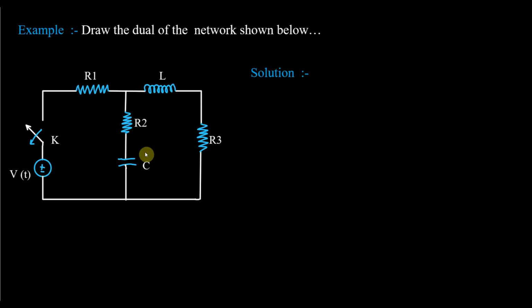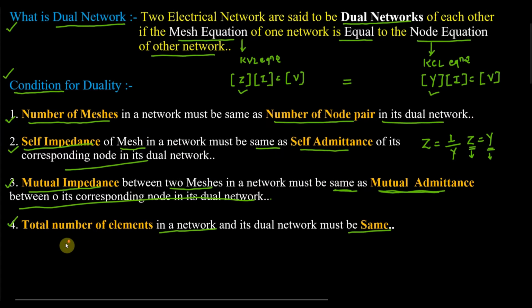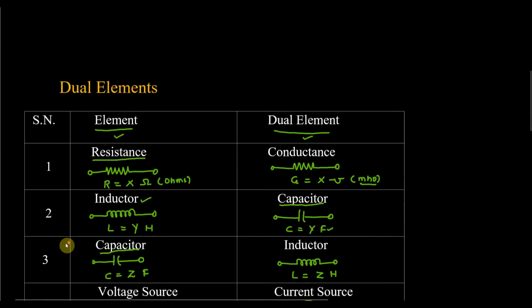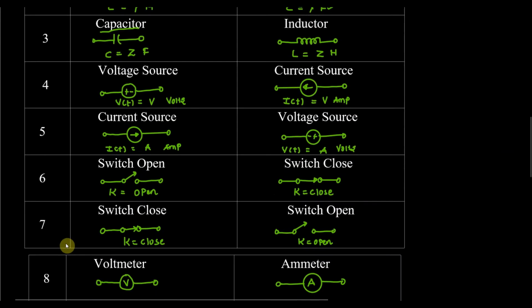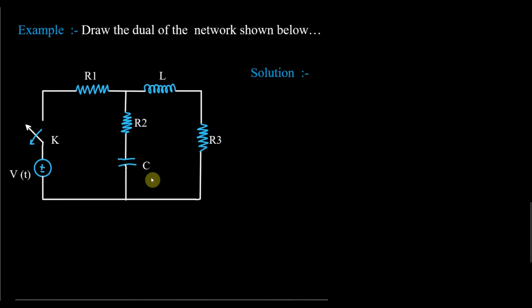So for this, I have to remember these 4 conditions. What are the 4 conditions? The number of mesh is equal to the number of node pairs. Self impedance is equal to self admittance. Mutual impedance is equal to mutual admittance. And the total number of elements should be the same as the number of elements in its dual. And all these should be helpful when we draw it. Right? So we will start with the question.